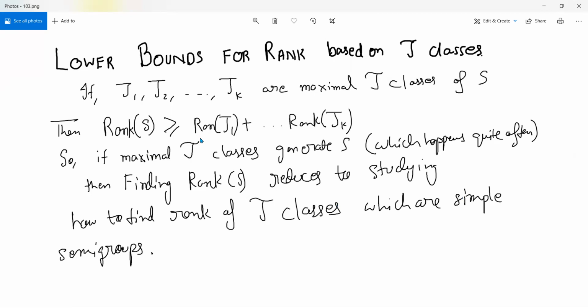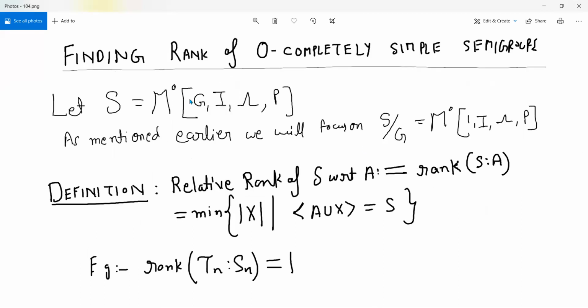Okay, but that's not always true, but in most cases it is true. In our case it will be true. In our case we'll have only one J class, right? So that's what we'll be doing, and J classes are simple, right? So this is how simple semigroups come into the picture. Okay, that's what it is.